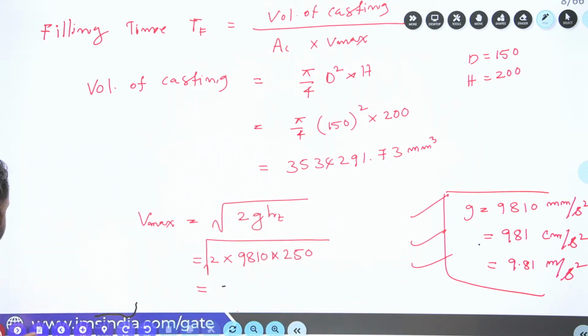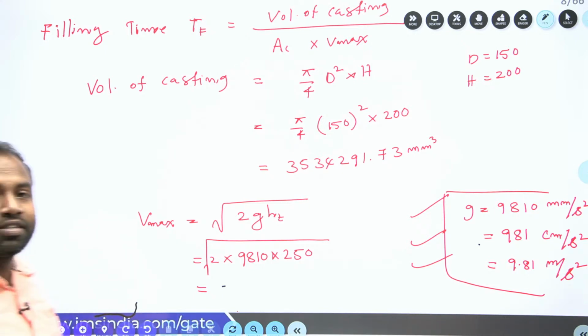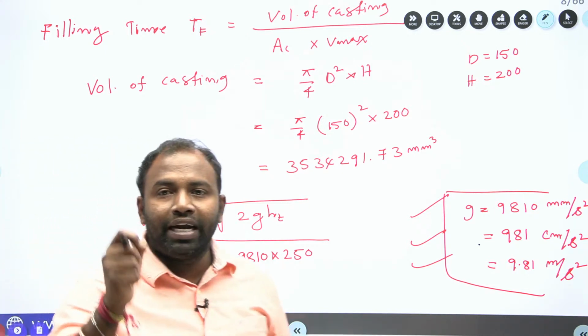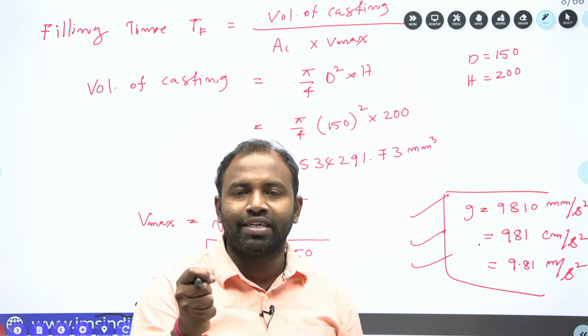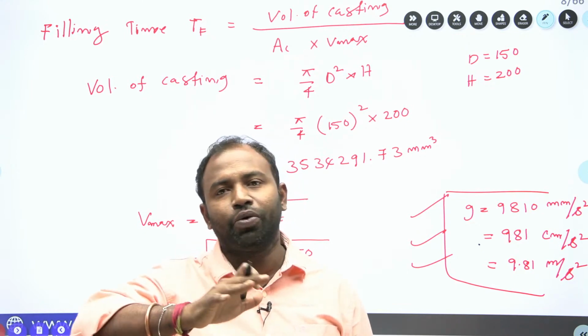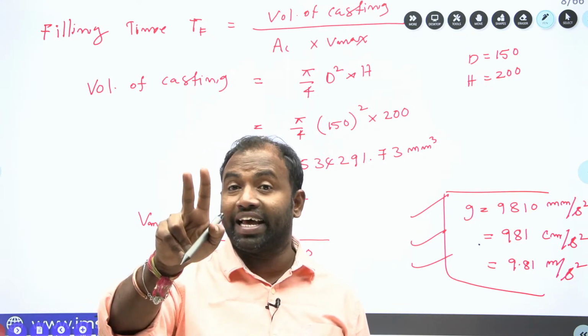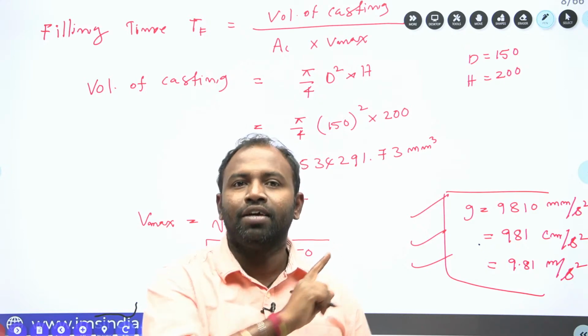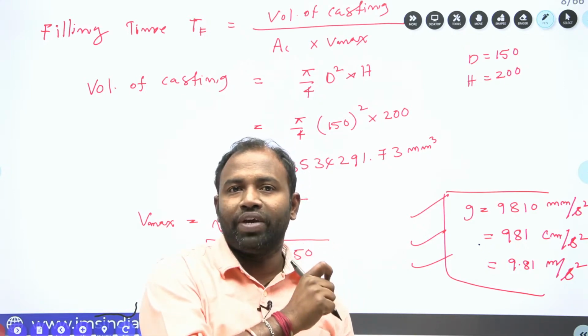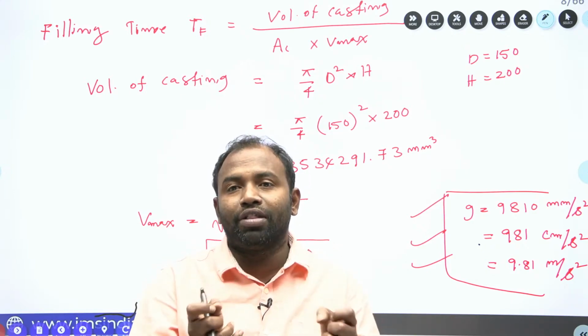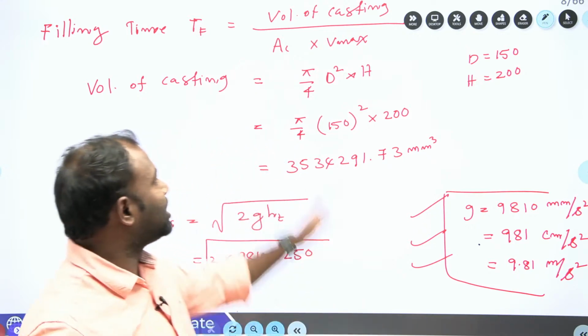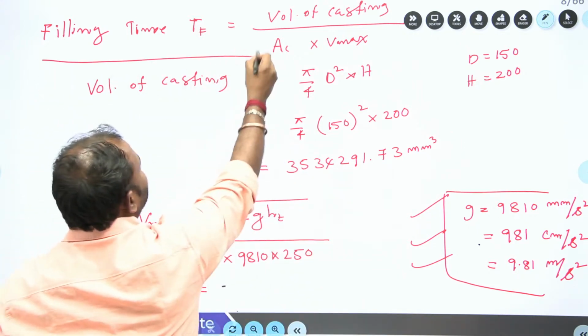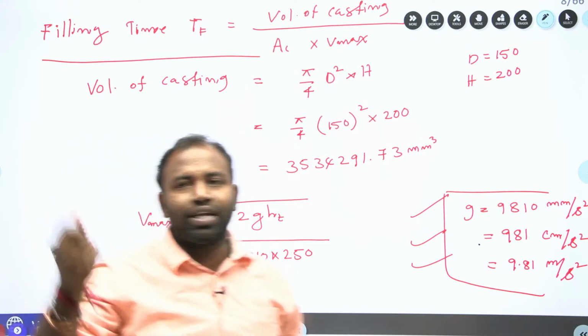Now here guys, do remember, in filling time, solidification time calculations, and also riser design, definitely you will get a question in GATE for 2 marks directly. How simple and easy these kinds of questions are to solve, very easy, if you learn the concept. So if you remember the basic formula for filling time, you will be able to solve any kind of question.